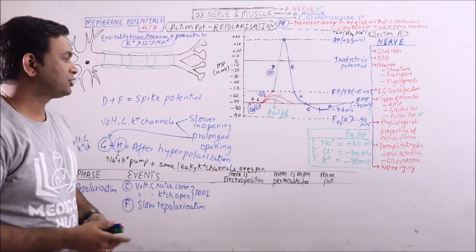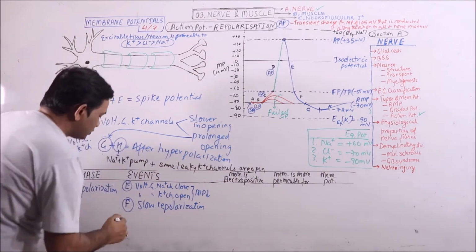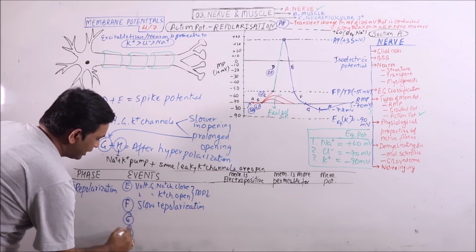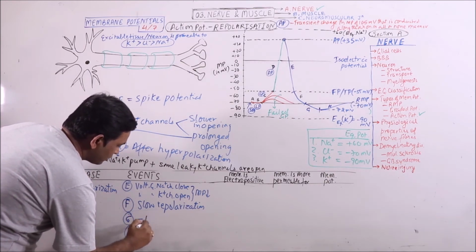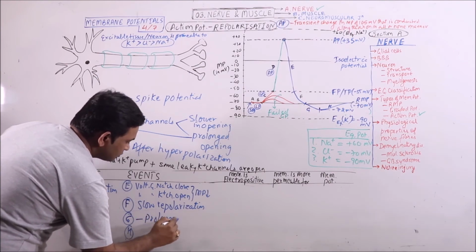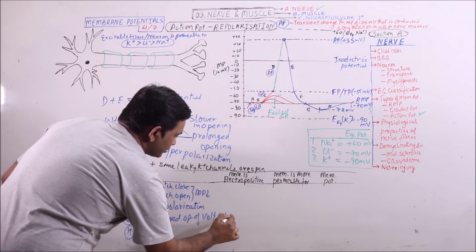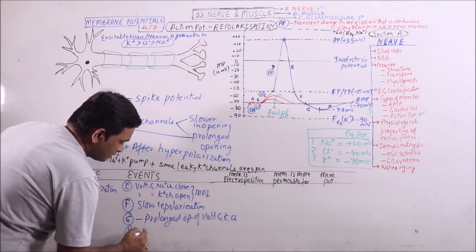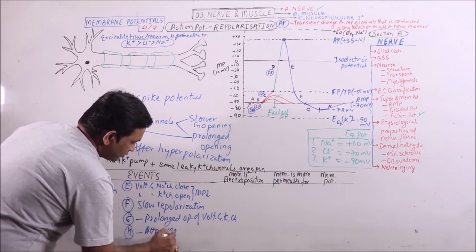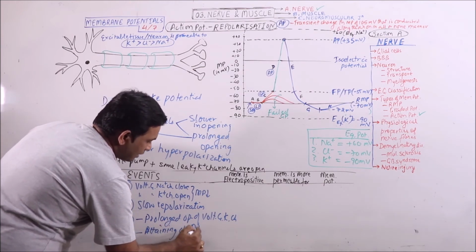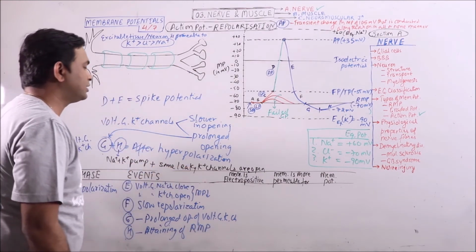So this is the action potential, and repolarization also consists of G and H. G is because of prolonged opening of voltage gated potassium channels, and this H is attaining of RMP by the action of the sodium potassium pump and some leaky channels.